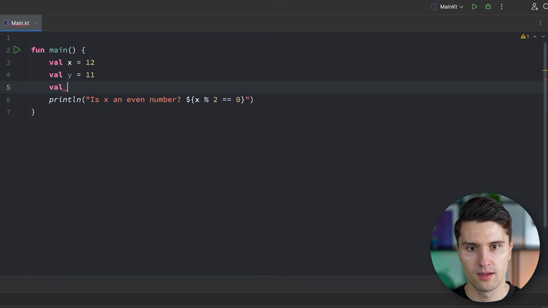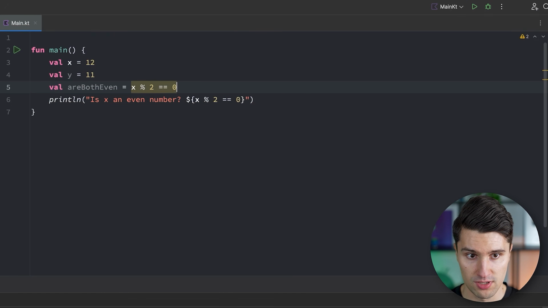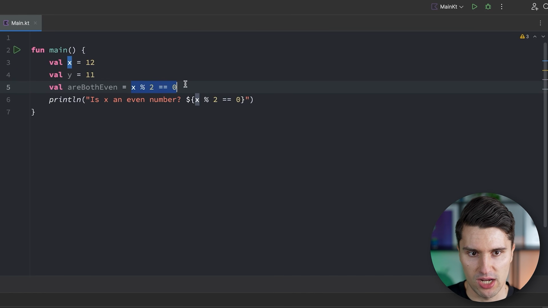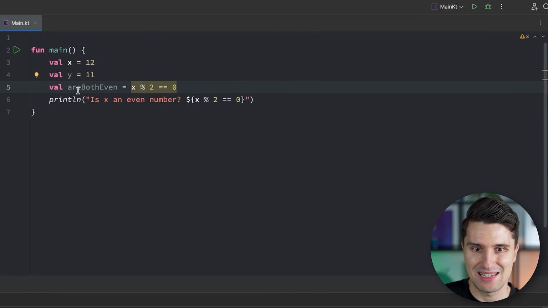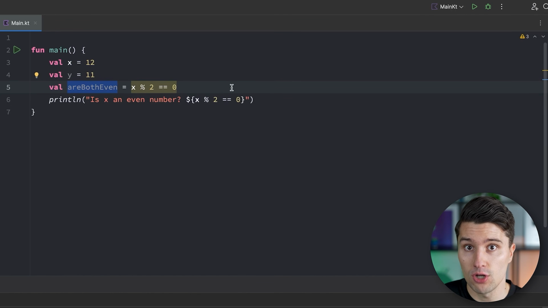Then we could say, are both even, and we set this equal to x modulo 2 is equal to 0. This would now check for x. But we now also want to check whether y is actually divisible by 2. So we somehow need to replace this check, just with x being replaced with y, together in a single condition, so that we get a single Boolean value, whether both are true or one of these at least is not true. And that works with the double AND operator.